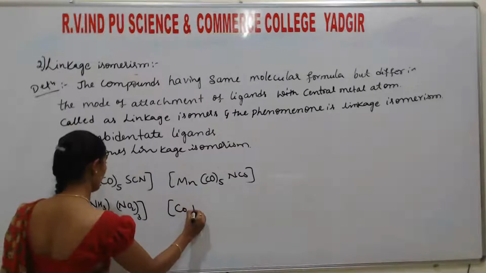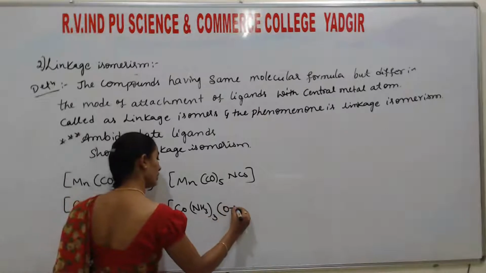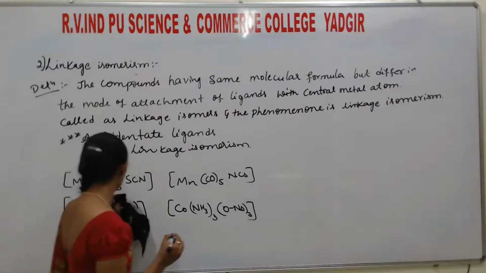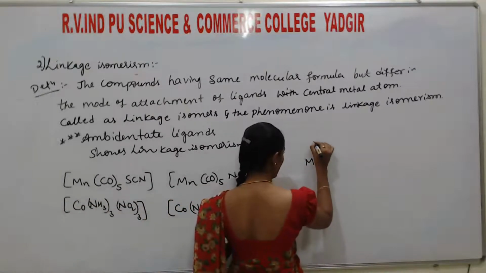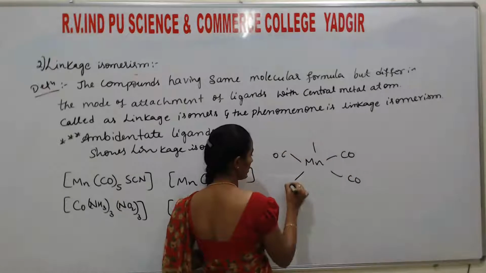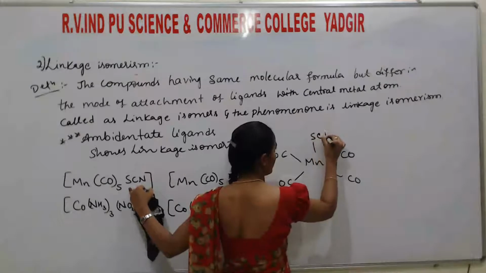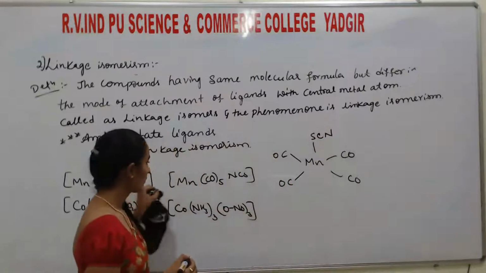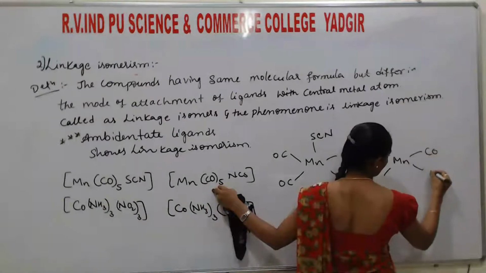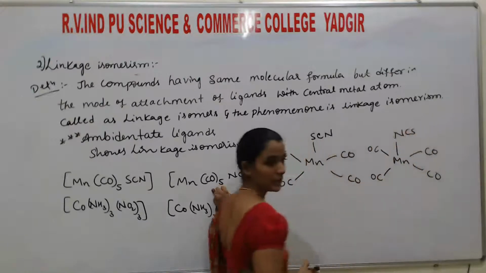Next, Co(NH3)3(ONO)3. So here I write the structure, then you get to know. Mn is there, with CO, CO, CO, CO. Correct? Next, here it is bonded through SCN. So for another one, Mn is there, same CO, but here it is bonded through NCS.